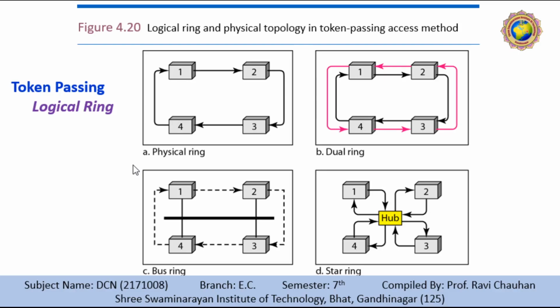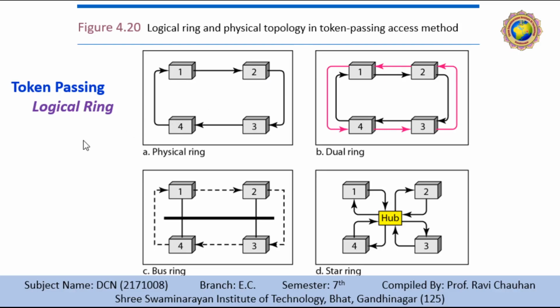The right to access has been passed from the preceder to the current station. The right will be passed to the successor when the current station has no more data to send. It means the right to access the channel is given to a particular station, and then it will give it to its successor.